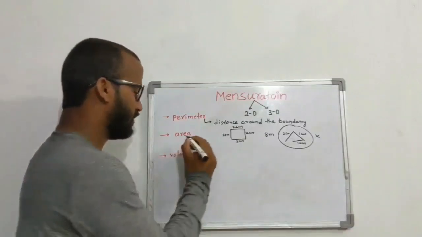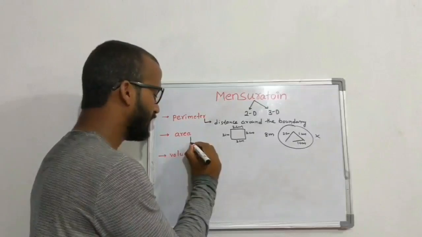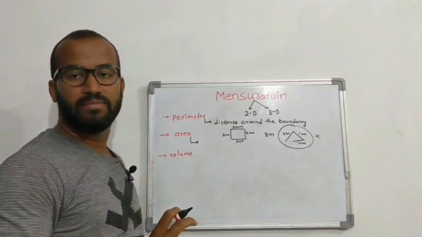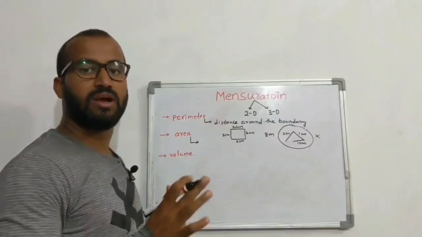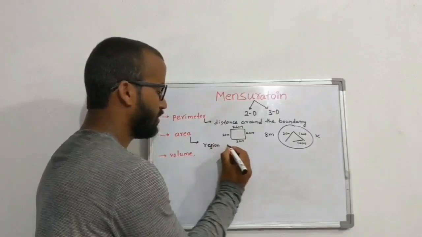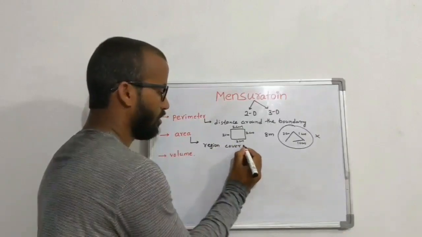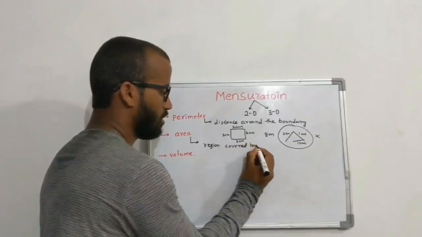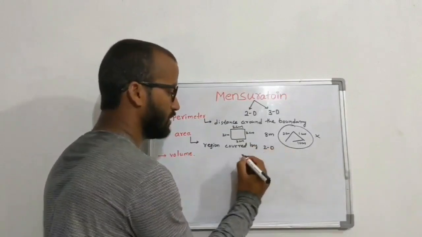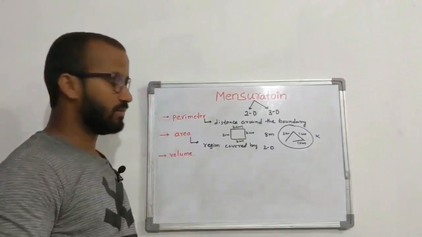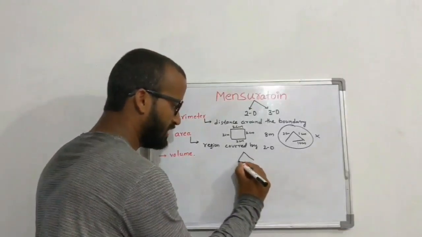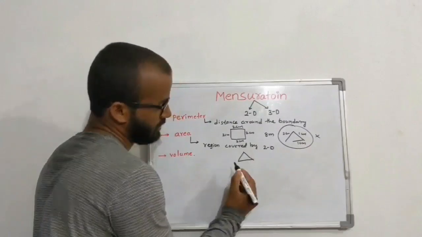After that, what is meant by area? Region covered by any 2D shape is called area. For example, this is the 2D shape.